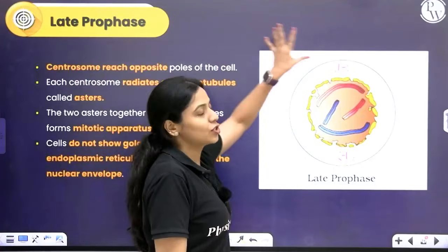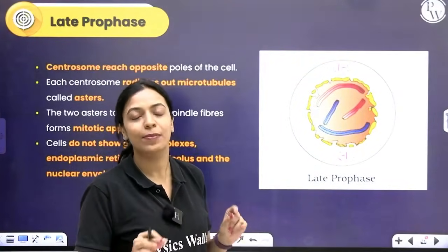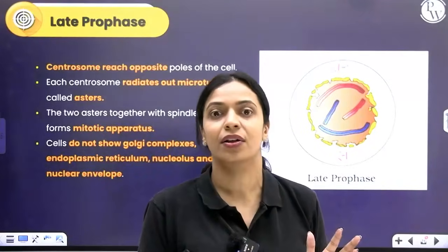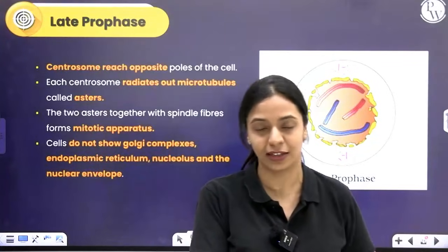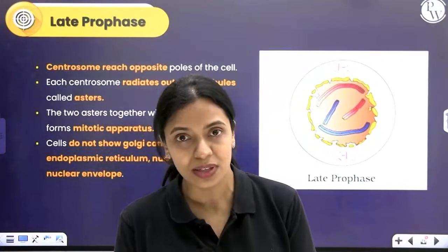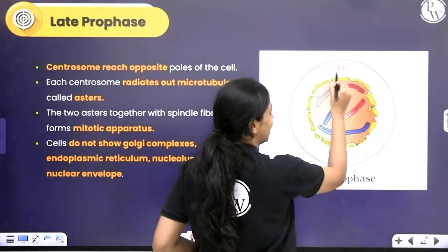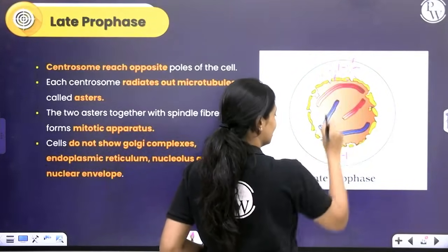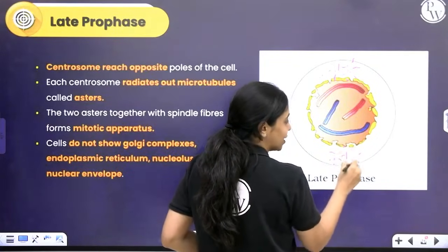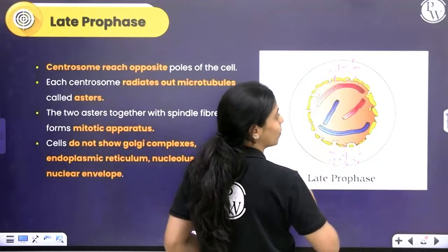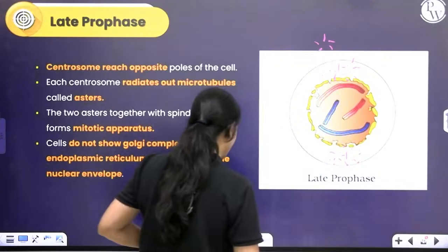I told you that the function of the centrosome in animal cells is to help in the formation of spindle fiber. Spindle fiber is, remember I told you last class, there are cytoskeletal elements present inside of our cells. They are made up of microtubules, microfilaments and intermediate filaments. These microtubules will reorganize and form spindle fiber, which will help in separating the chromosomes between two daughter cells. Okay, so this centriole or the centrosomes that have moved to the opposite poles, they will start giving out microtubules that appear like a star and we call them aster.